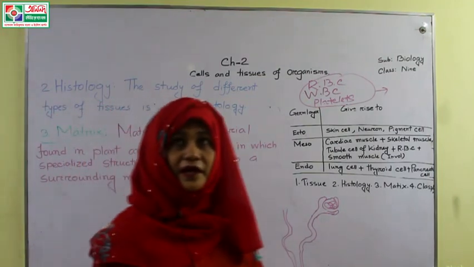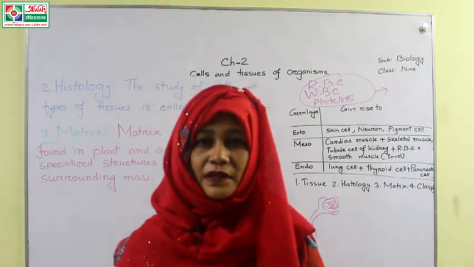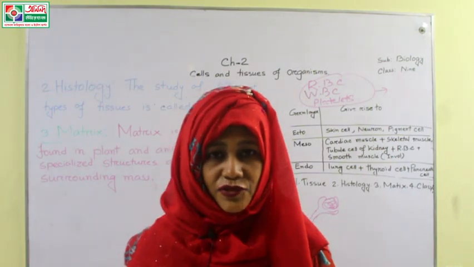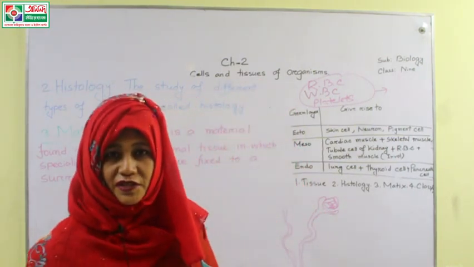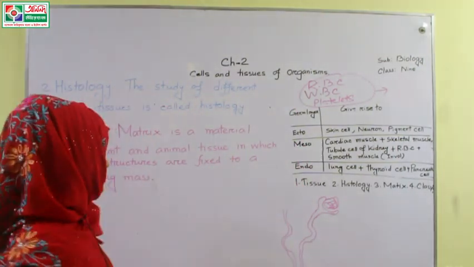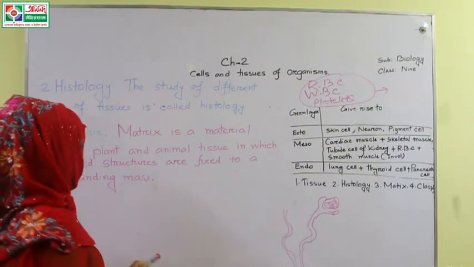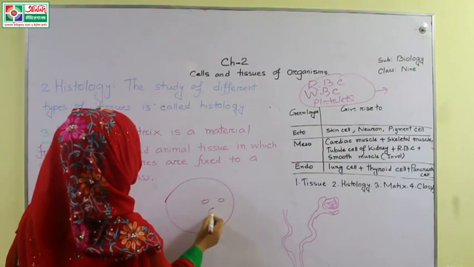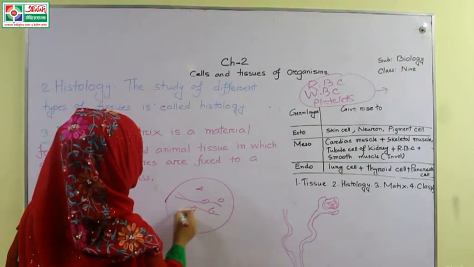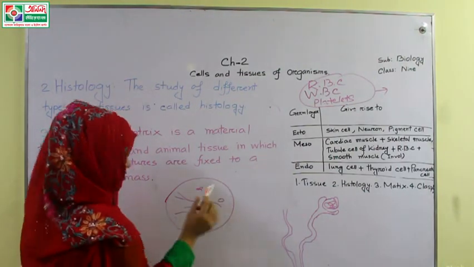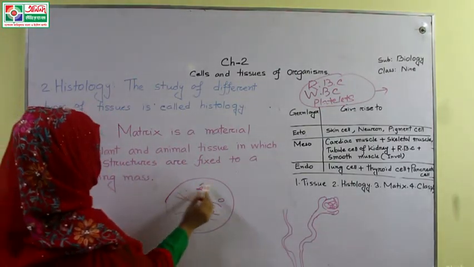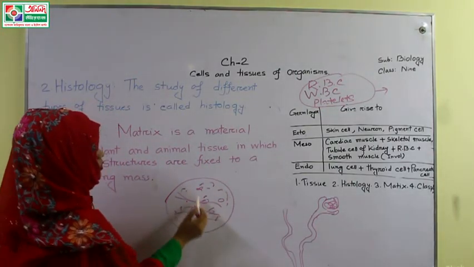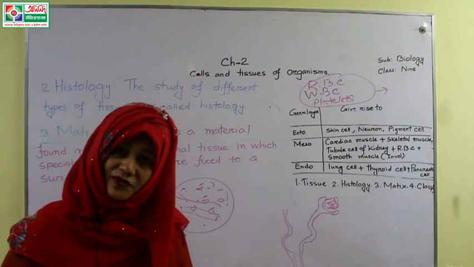Example of matrix, you can find matrix in the Golgi bodies, in the mitochondria, matrix of Golgi bodies, matrix of mitochondria. Understand? So suppose this is the surrounding mass, there are lots of cells here, so we will call this whole structure, I am marking just like a dot, as matrix. Okay students?